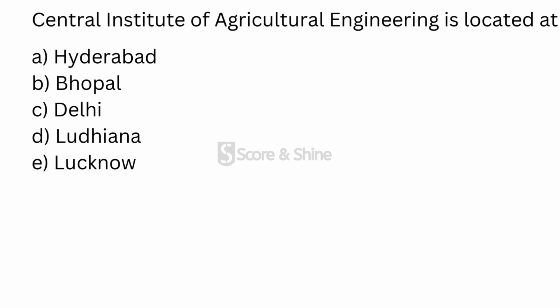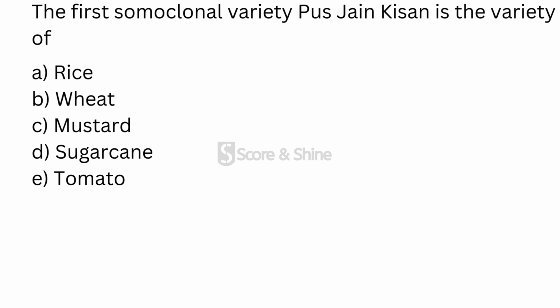And coming to the next question, Central Institute of Agricultural Engineering is located at, the answer is Bhopal, Madhya Pradesh. And moving to the next one, the first somaclonal variety Pusa Jai Kisan is the variety of, and the answer is mustard.